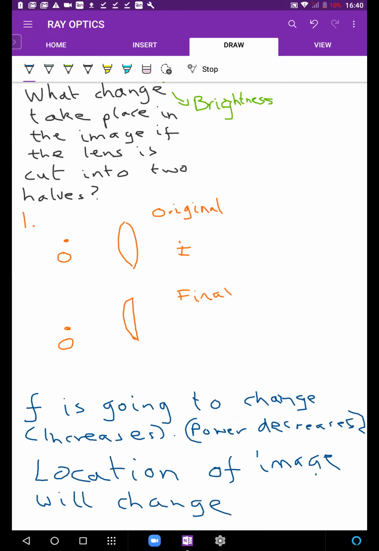Location of the image will change. Got it? It'll most probably move away. Why? Because focal length कम हो रहा है ना. ये लाइट को तेजी से कन्वर्ज कर रहा है, वो हल्का सा कन्वर्ज कर रहा है. तो most likely your image is going to move further away.